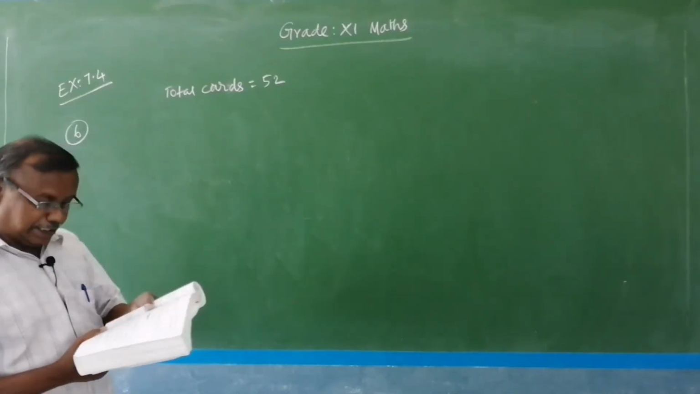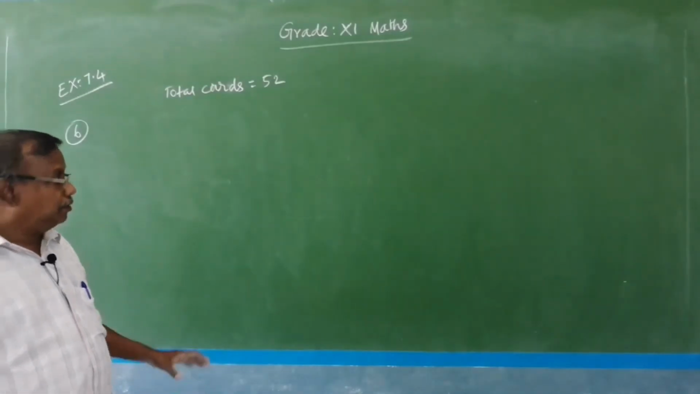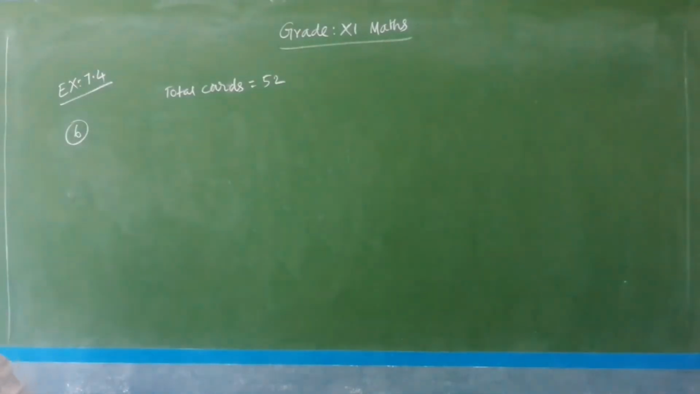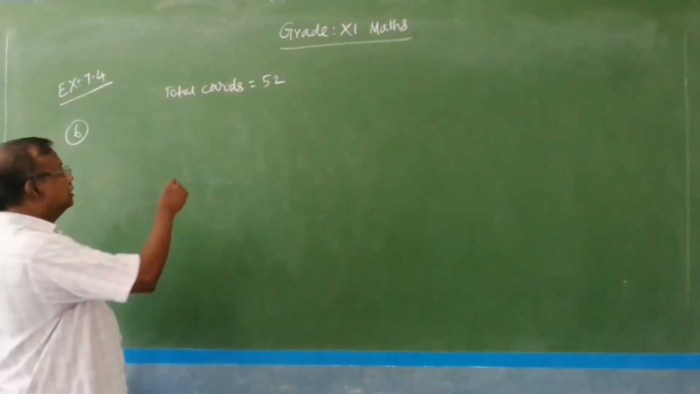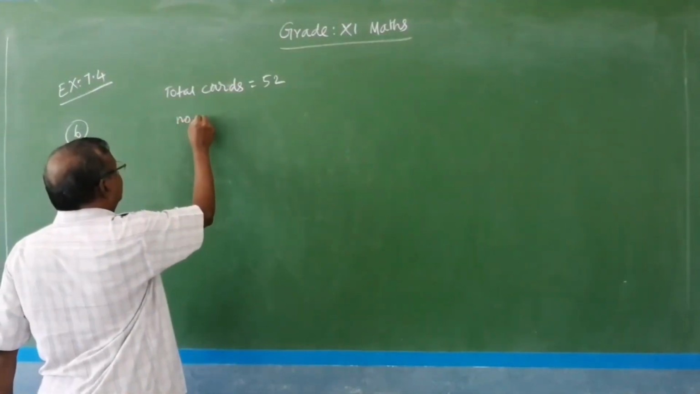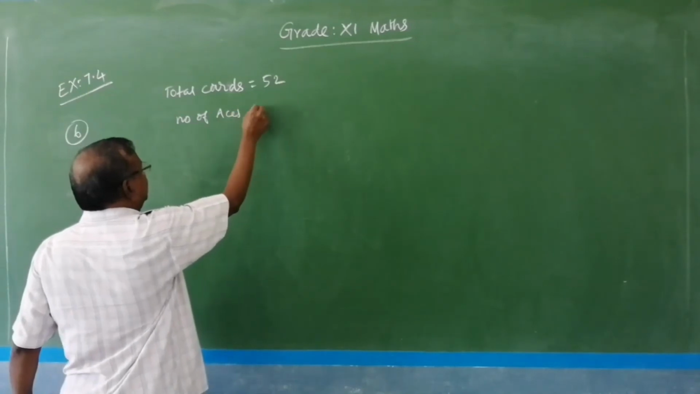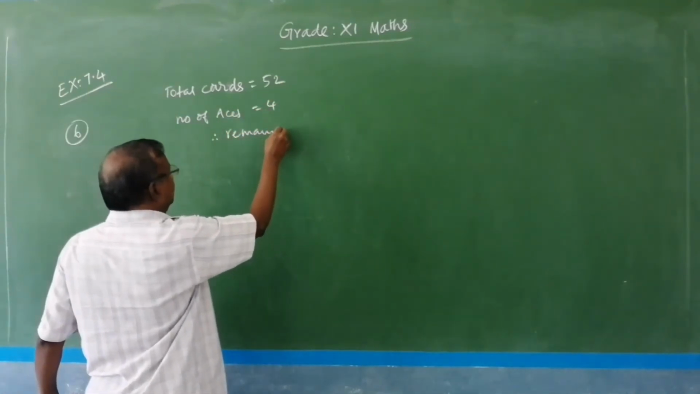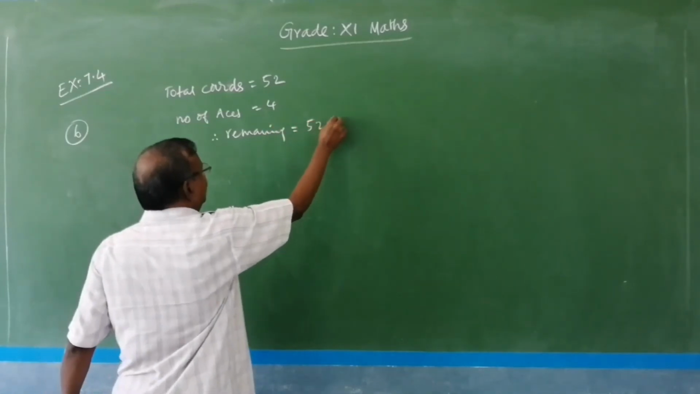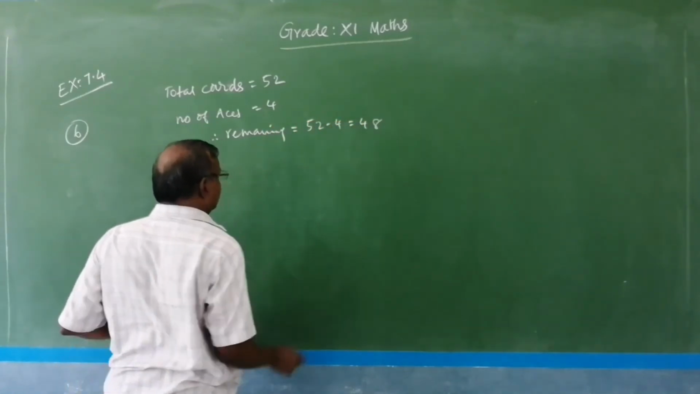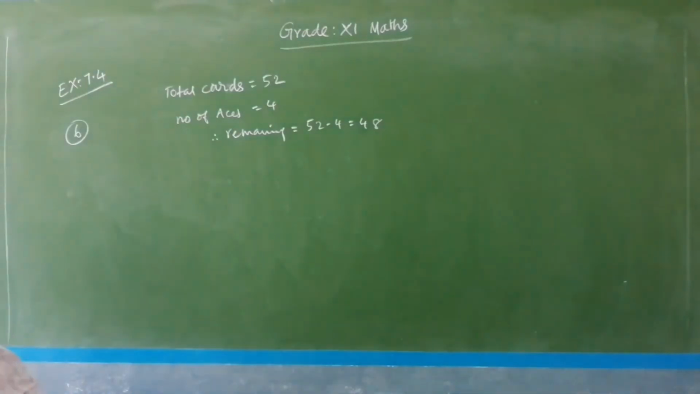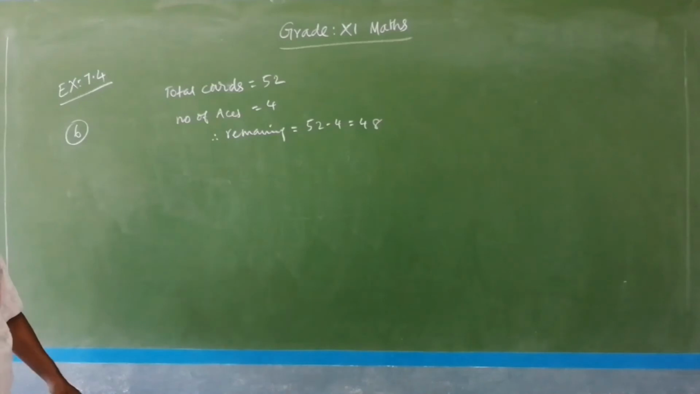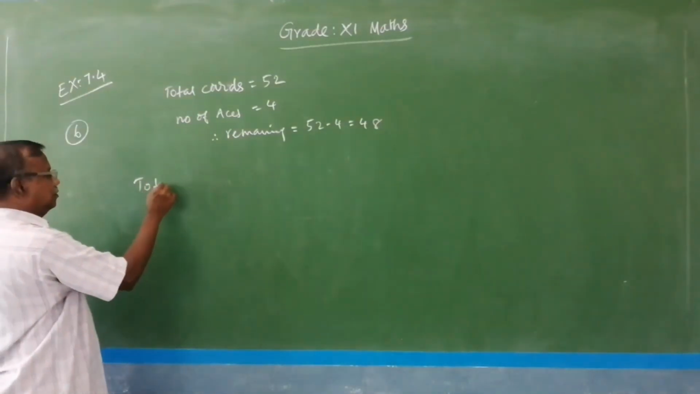If there is exactly 1 ace in each combination, so we have to select 1 ace for each combination. The number of aces is equal to 4. Therefore the remaining cards are 52 minus 4 equal to 48. We need a 5 card combination. So total combination